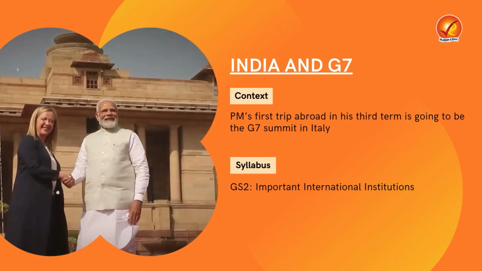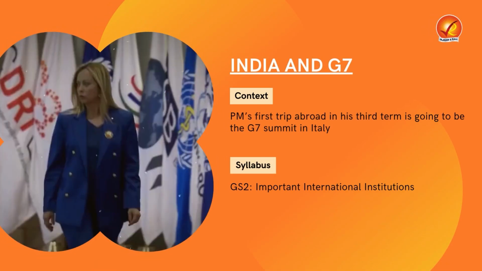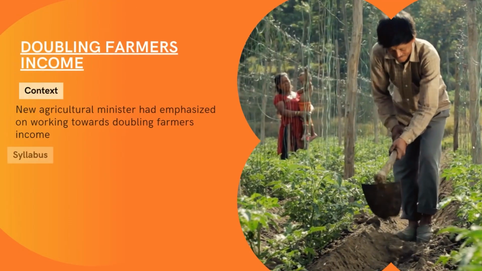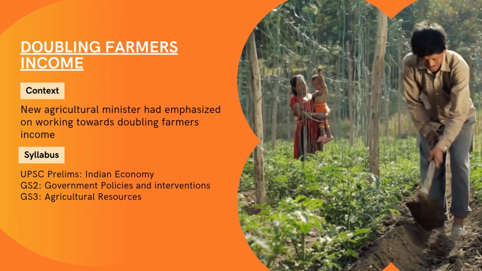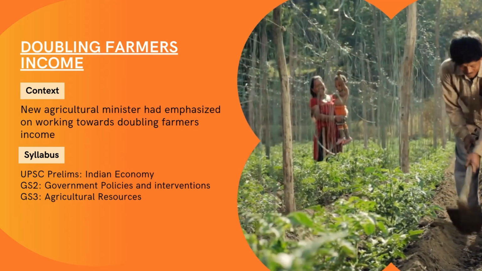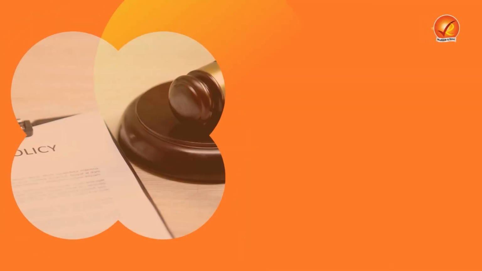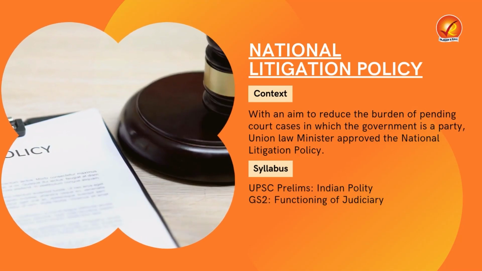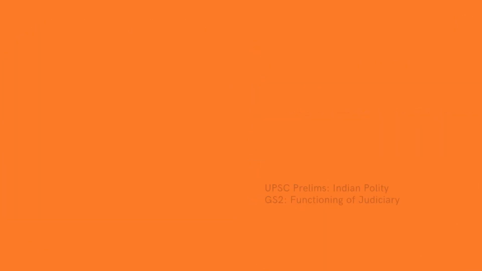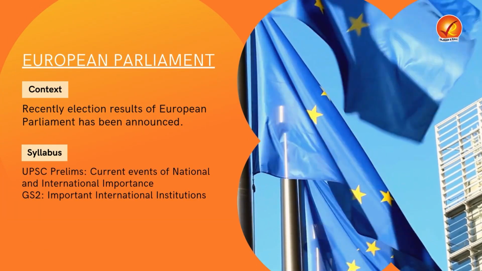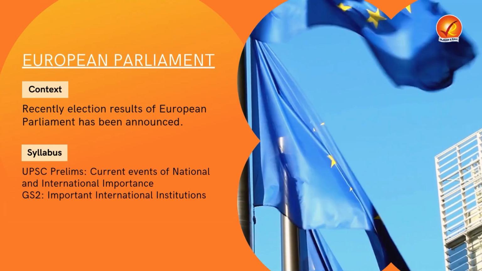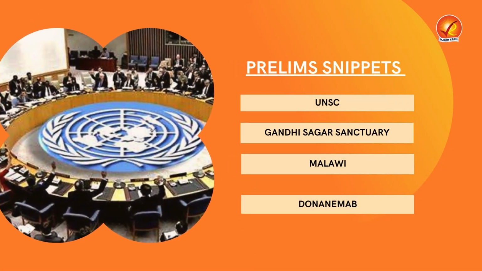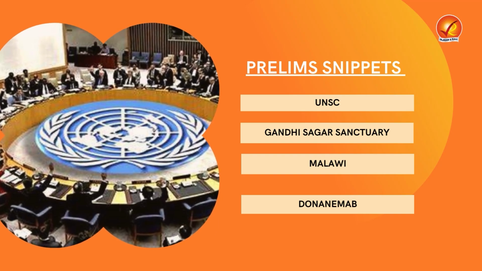Then, in our next topic, we'll try to look into various opportunities and challenges that India has with respect to the G7 grouping. Then, after that, we'll look into an ambitious project of the Government of India, that is doubling farmers' income. Then, we'll look into some basic details about the national litigation policy, which has been in the news recently. After that, we'll look into some basic details about the European Parliament, the elections of which have recently concluded. Then, at the end, we will look into some prelims snippets, which will help in excelling in your prelims exam.